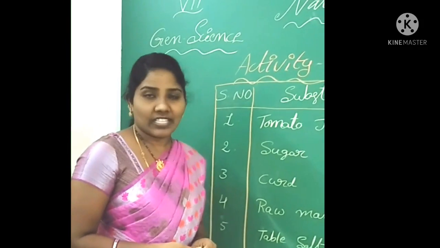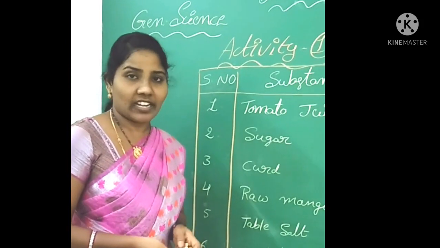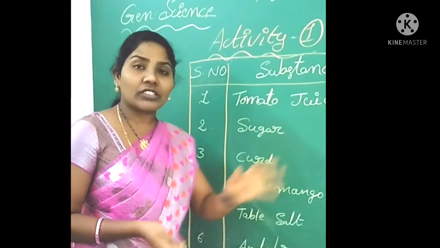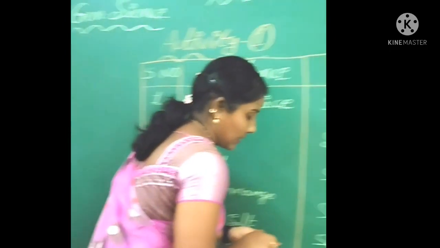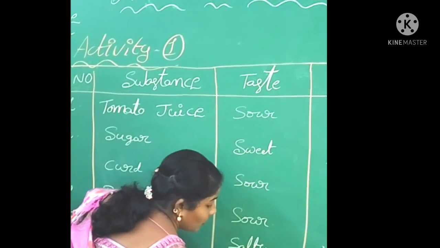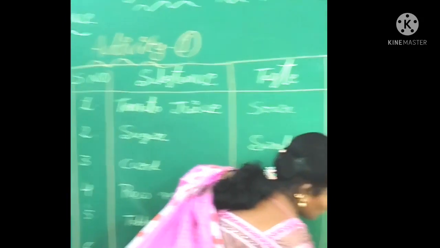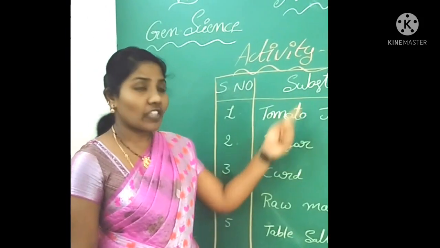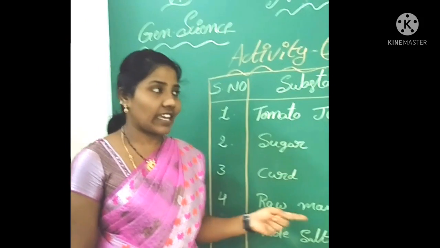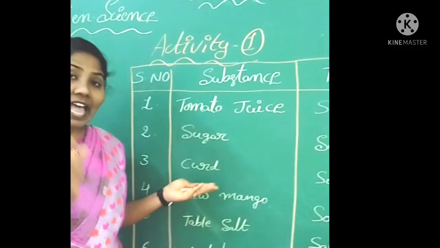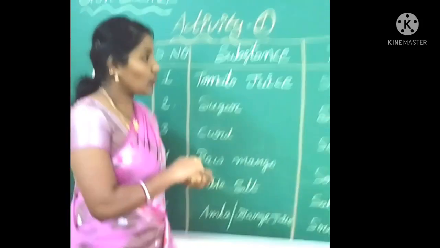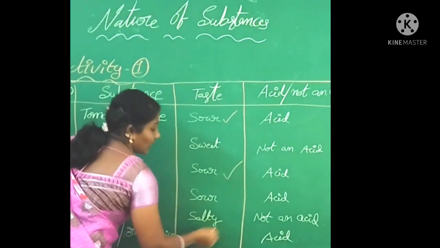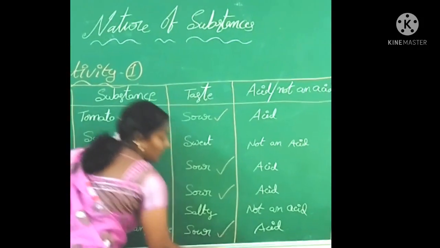We eat these in our day-to-day life regularly. So amla or orange juice, these both have a sour taste. So these all belong to the acids. Okay. Now let us check once again which substances have a sour taste. Here, this one, this one, this one and this one.